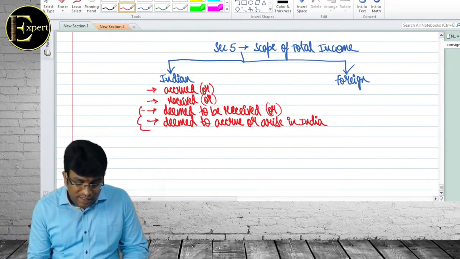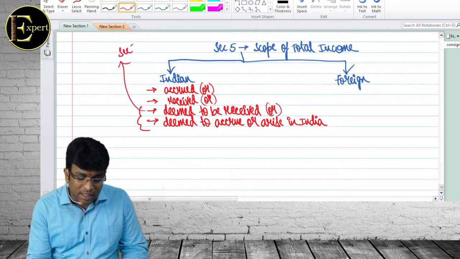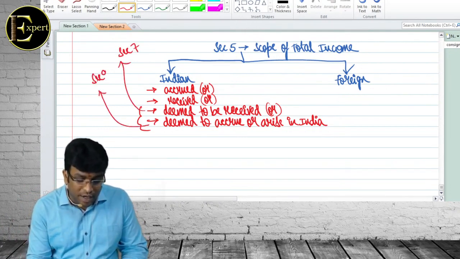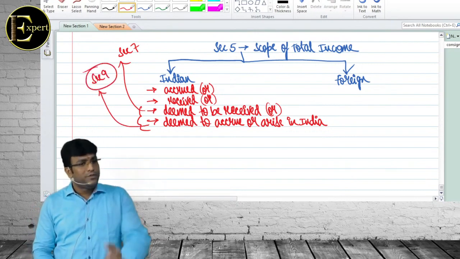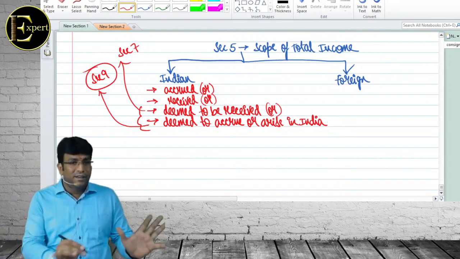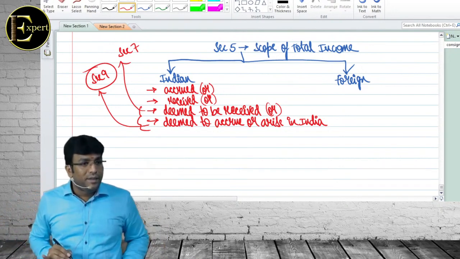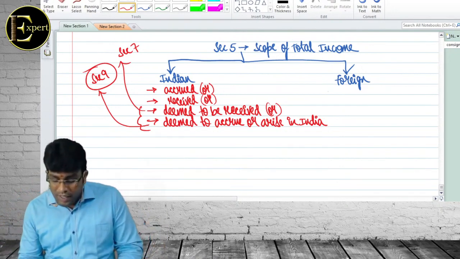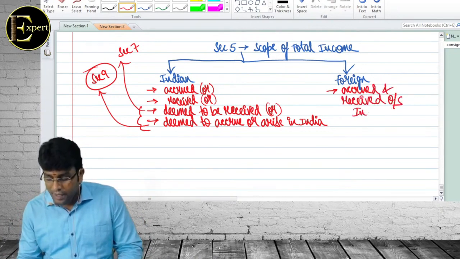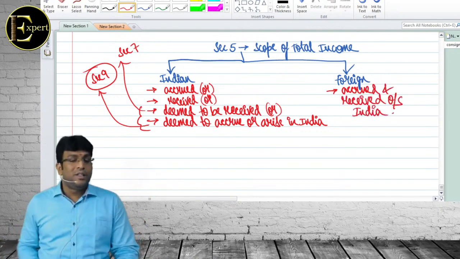This deemed to be received story is given by Section 7. Deemed to occur in India story is given by Section 9, which we'll talk separately. That only will take our time today. Today our time will eat away by that concept only. Getting clarity, everybody? Yes. Now listen. Foreign income means income which is accrued and received outside India. Then we call it as what income?